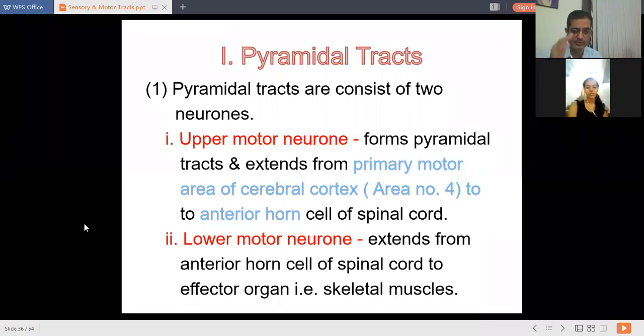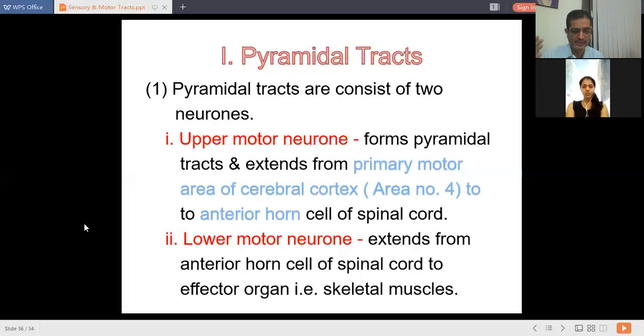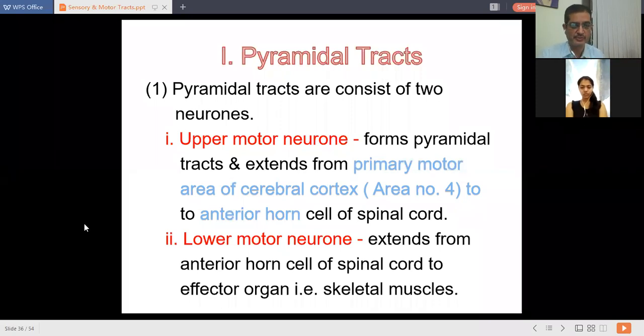From this region, the lower motor neuron starts, which extends from the anterior gray horn cell and terminates at the effector organ, that is usually skeletal muscle. After that, you get contraction of skeletal muscle and movement of different organs you can observe. That is the upper and lower motor neuron. So this concept should be clear in your mind.